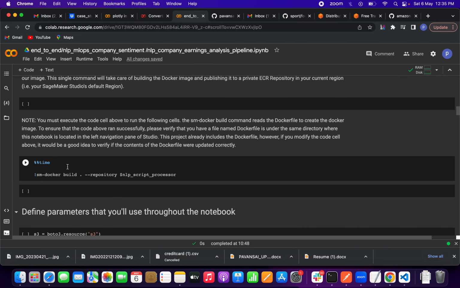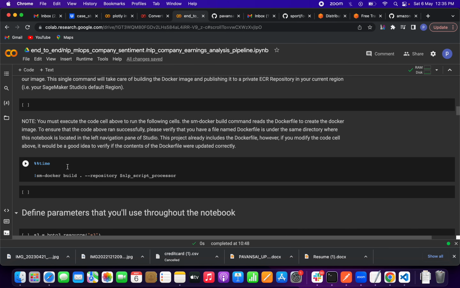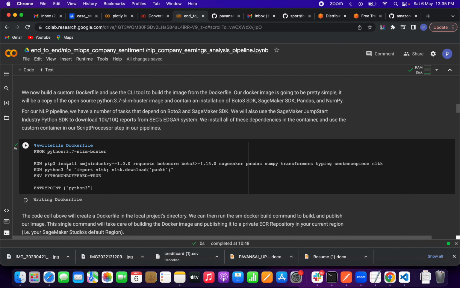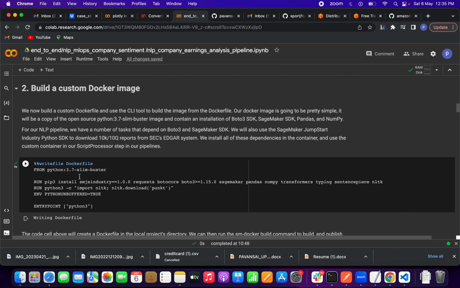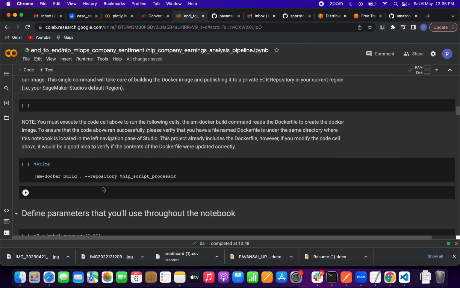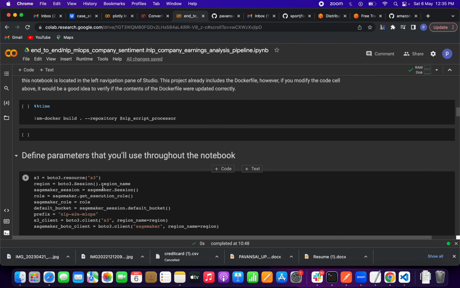Up to this point you understood clearly. This is a simple process, friends. Most of the steps in this Docker file are repetitive if you are doing any deployment. Only some requirements will change, only some steps will change, friends. Let's go on, we have to define some parameters for our project.